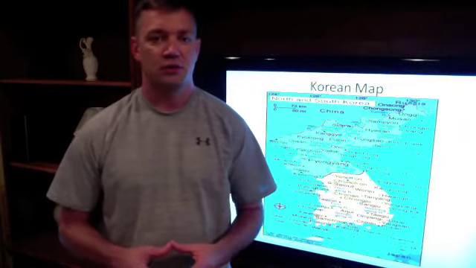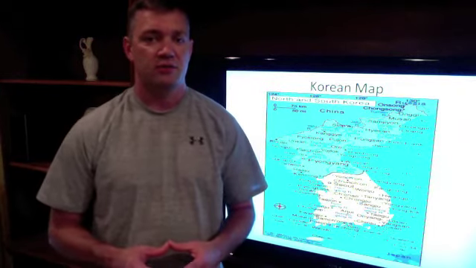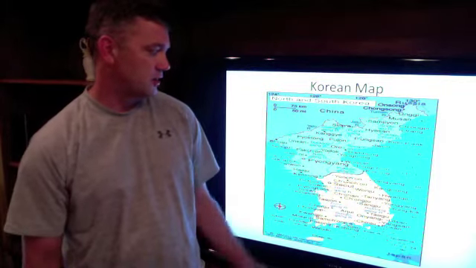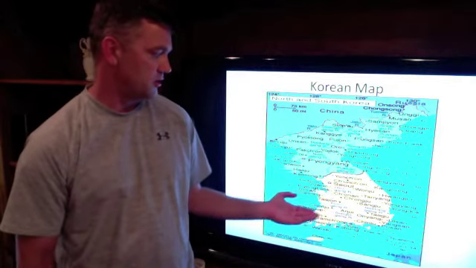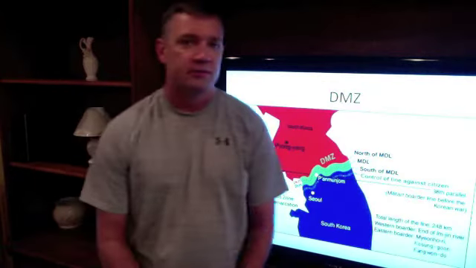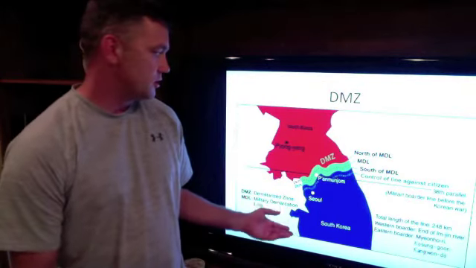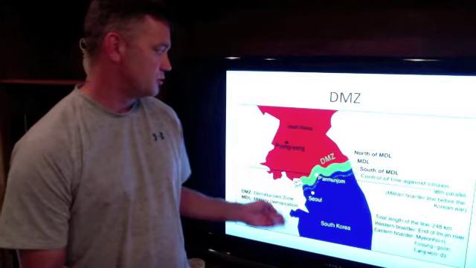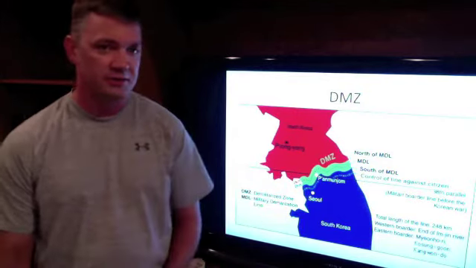Kim Jong-il became ruler of North Korea in 1994 after the death of his father, Kim Il-sung. This is a map of North and South Korea and how they're split. North is green and the South is the orange background. This also shows where the DMZ, the demilitarized zone, is between North and South Korea.